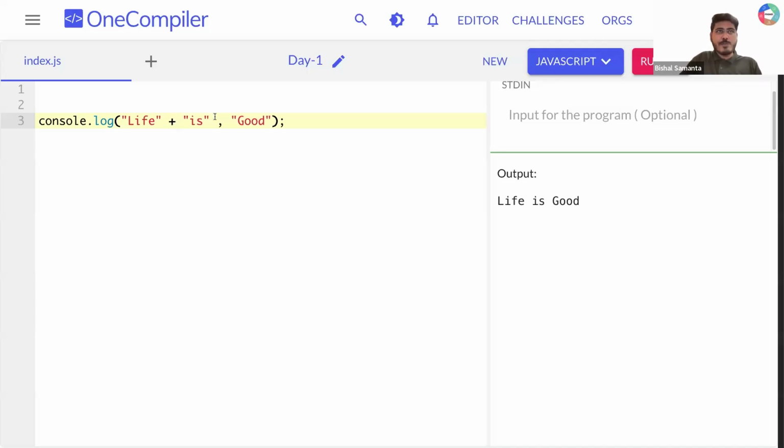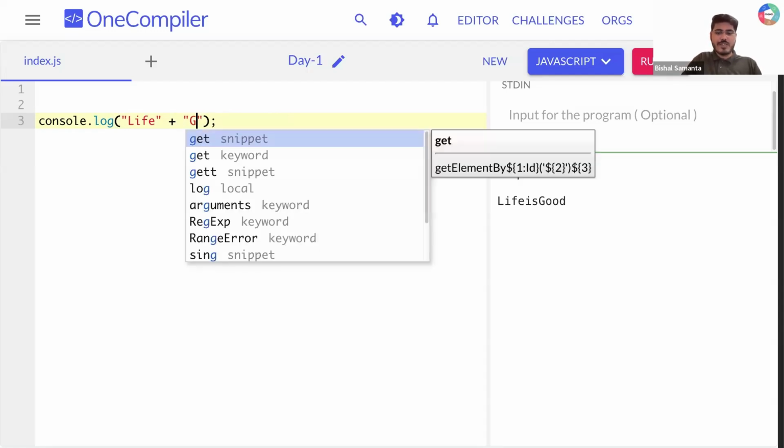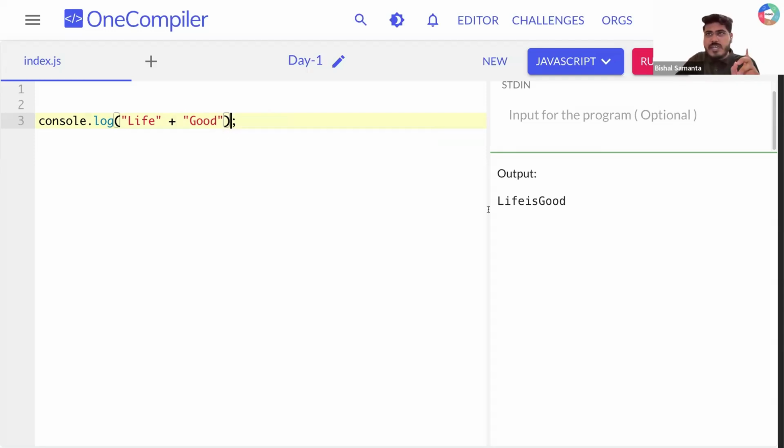Instead of comma, if I use plus, I'm supposed to get everything concatenated here. So life is good as it is, right? Okay. Now let's say my requirement is a bit different. I'm changing this thing and I'm doing here hello, life, good. My requirement is I need to print life first, and after that I need to print good in the next line. That is my requirement. What can I do?